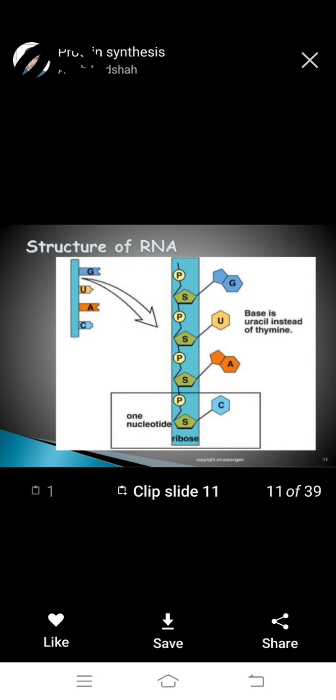Next, the structure of RNA is a single strand. There are three types: rRNA, mRNA and tRNA, but we observe a single stranded RNA.